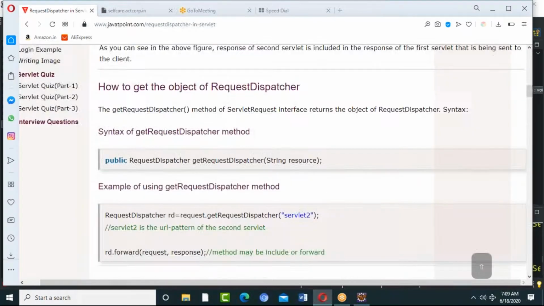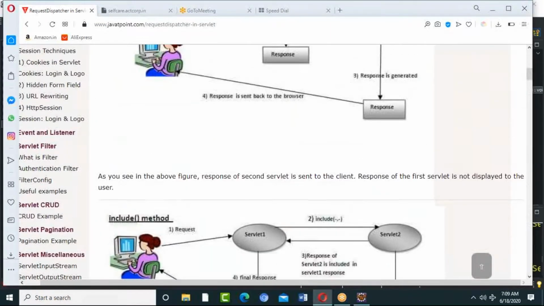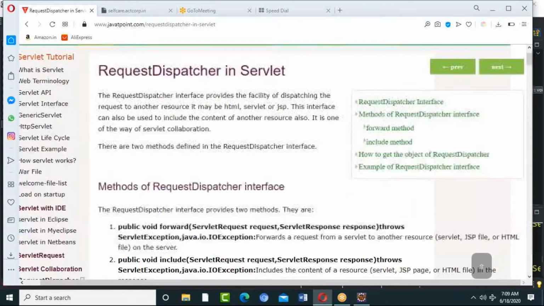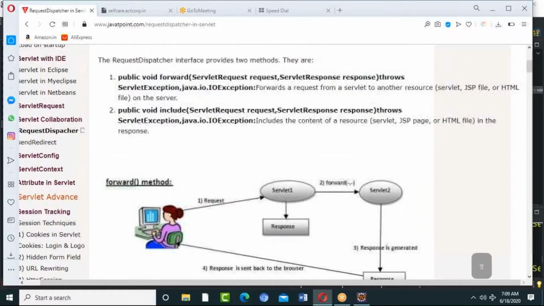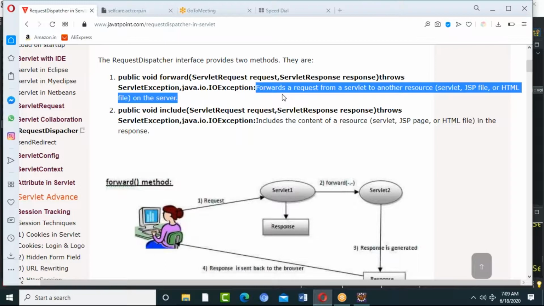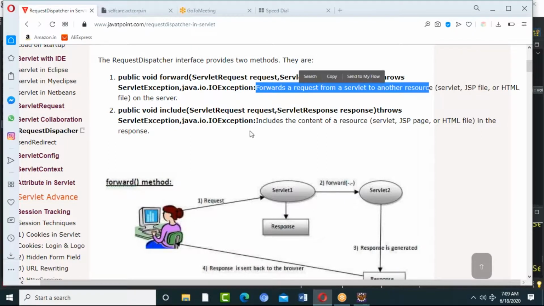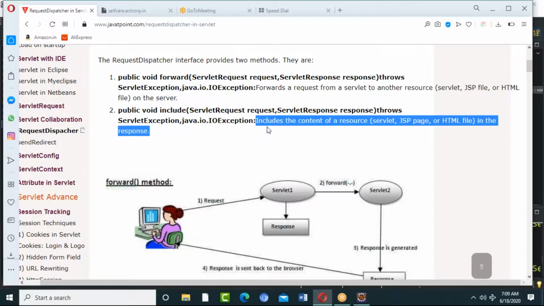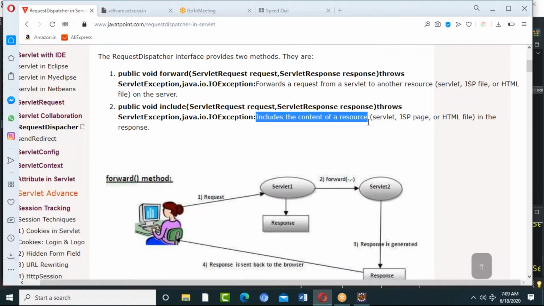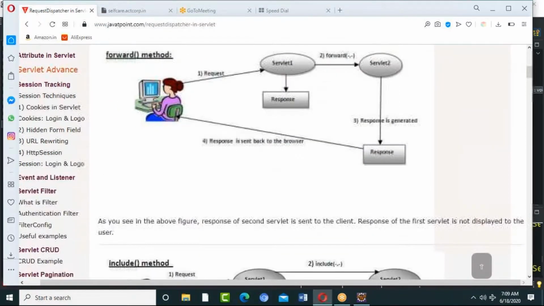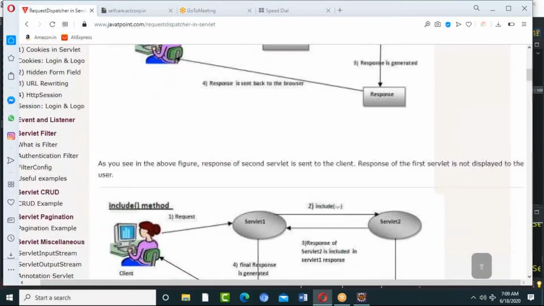I don't know this one. So here, if you use the forward method, it sends a new request. But here it sends the same. Okay, same in the sense the request and response object will be the same.